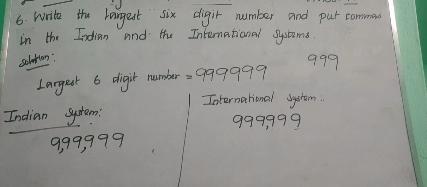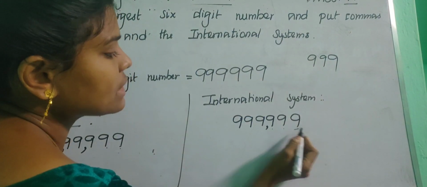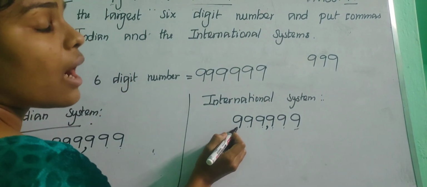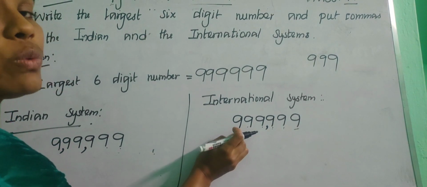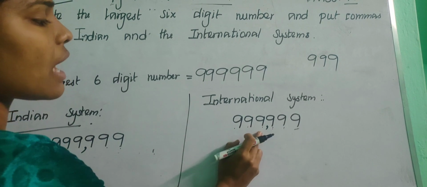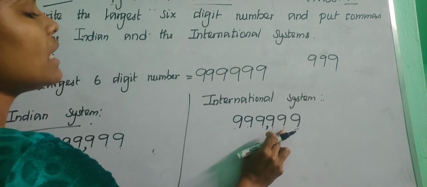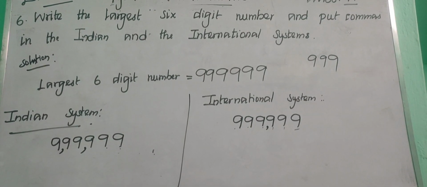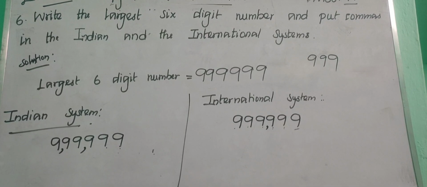Okay children, so let us read this. It is ones, tens, hundreds, thousands, 10,000s, 100,000s. So how will you read this? 999,999. That is the answer. Children, you can copy it in your notebook. Write the question, and after that write the solution and after that write the answer. Write neatly.